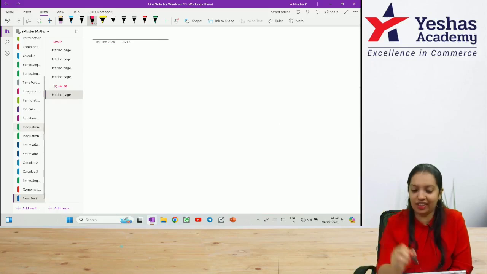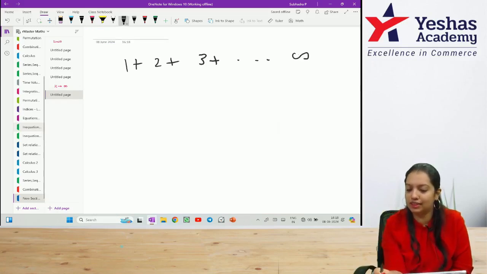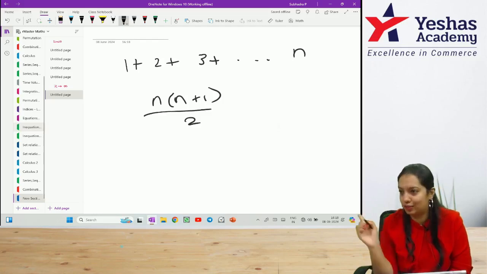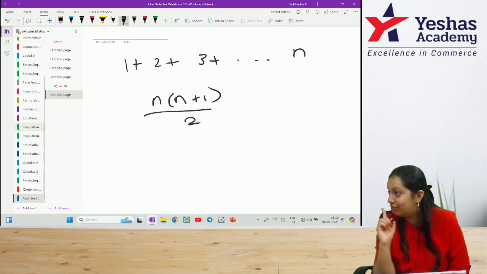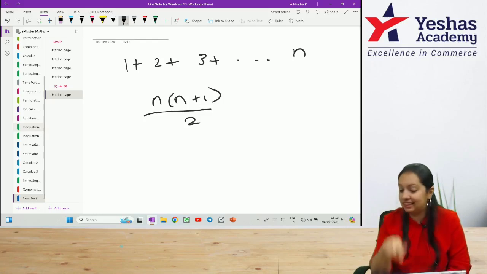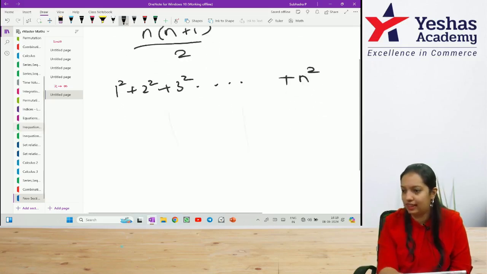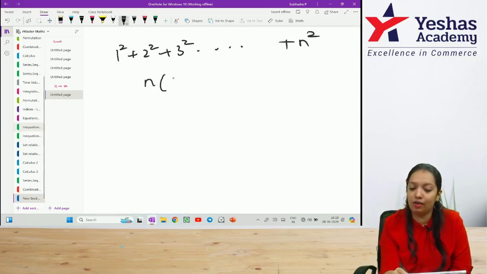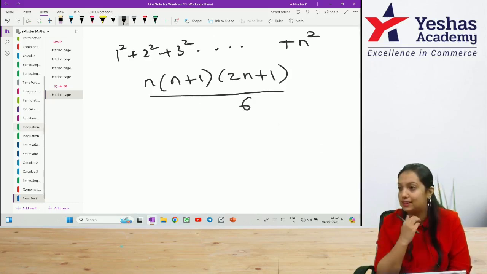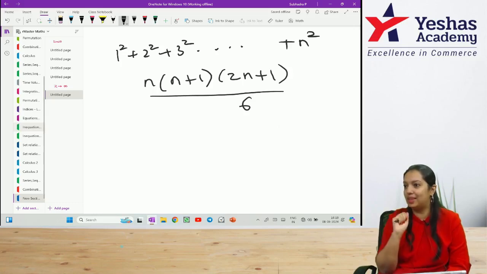Okay. There were 3 formulae that I had given. If you have 1 plus 2 plus 3 plus dots until infinity, or till n, it was n of n plus 1 by 2. That was the shortcut for finding the sum of the first n natural numbers. This time I am asking 1 square plus 2 square plus 3 square until n square. Then the formula is n of n plus 1 of 2n plus 1 whole divided by 6. I told you that this question had come in the examination.